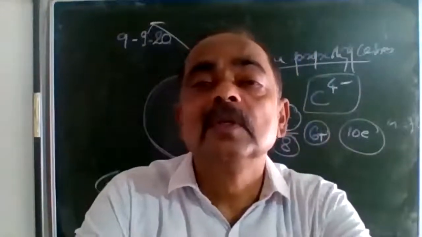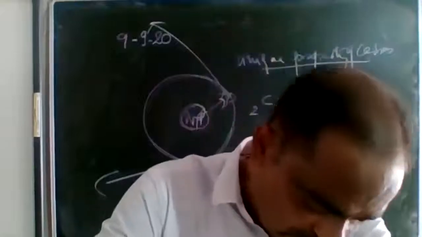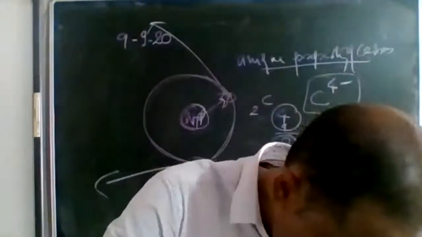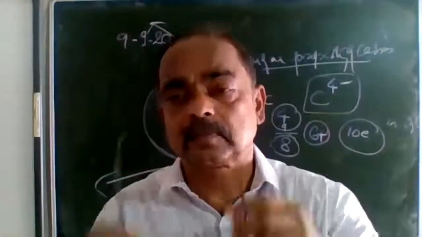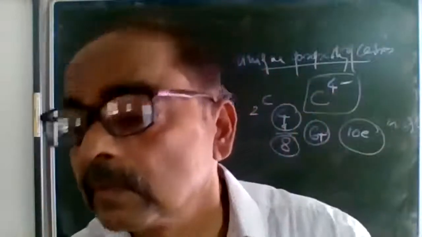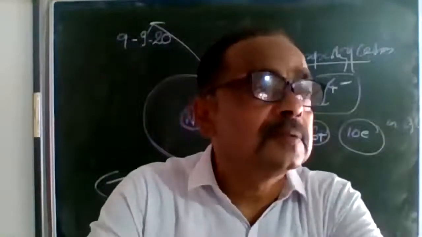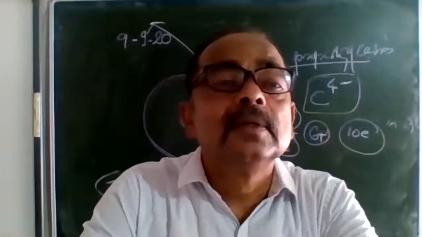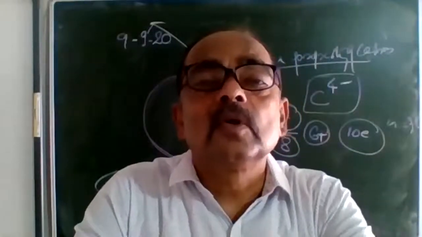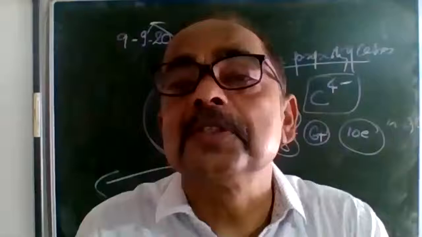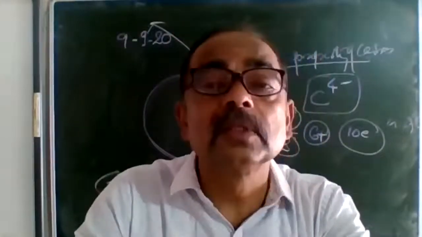Therefore, to get the stable electronic configuration, carbon forms covalent bonds with other elements.